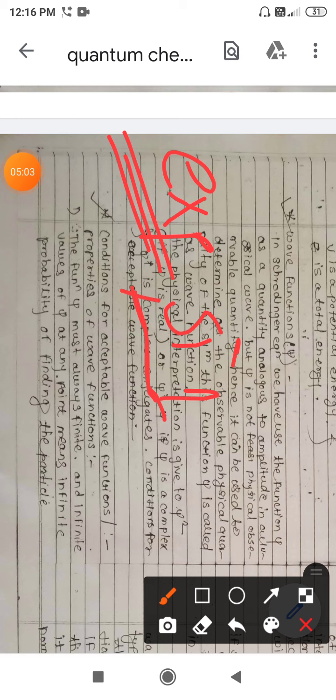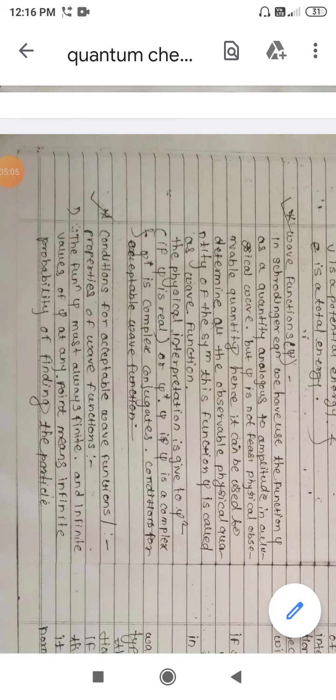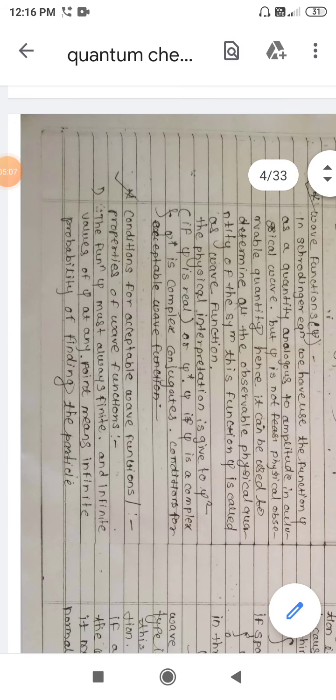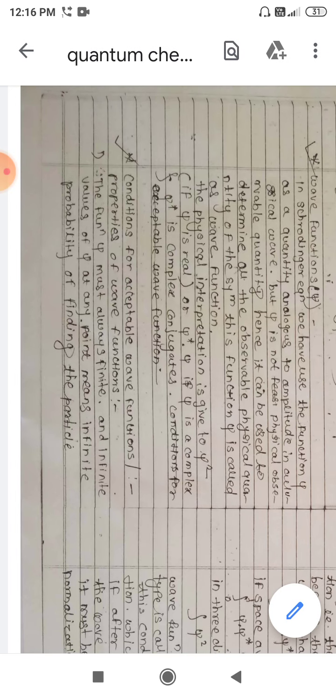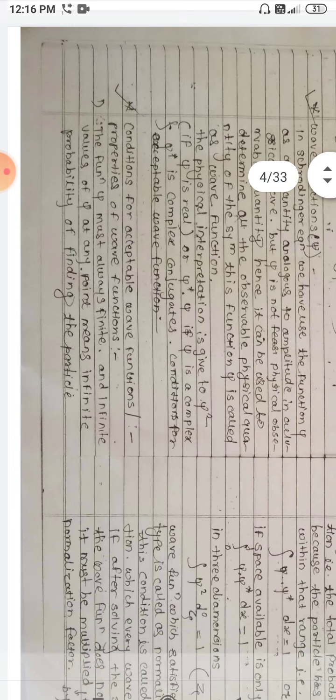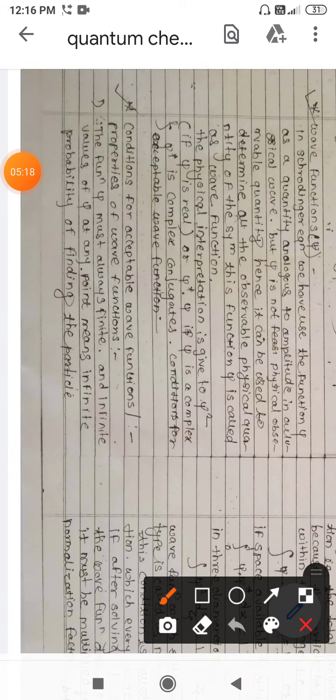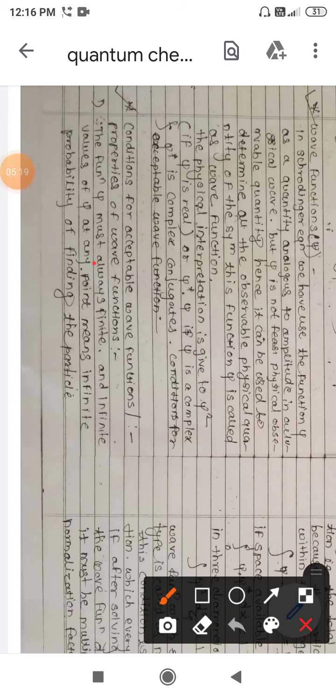So what are those conditions? For the acceptable wave functions there are three conditions. The wave function must always be finite.